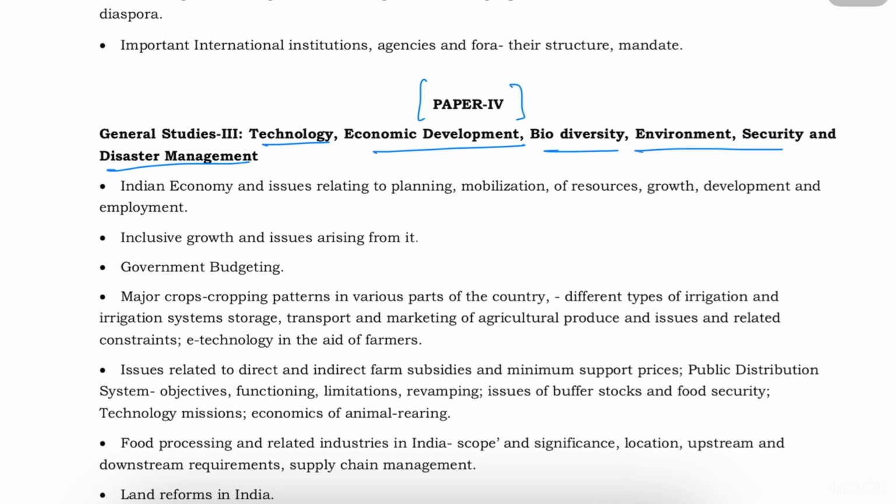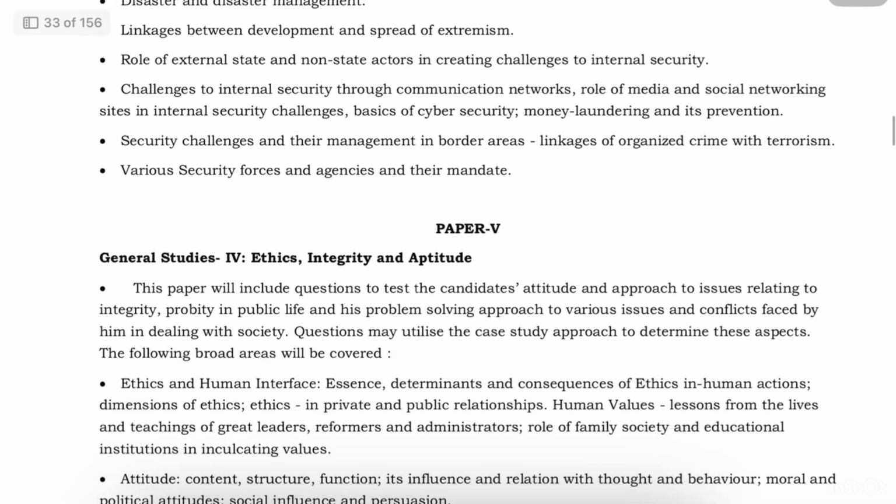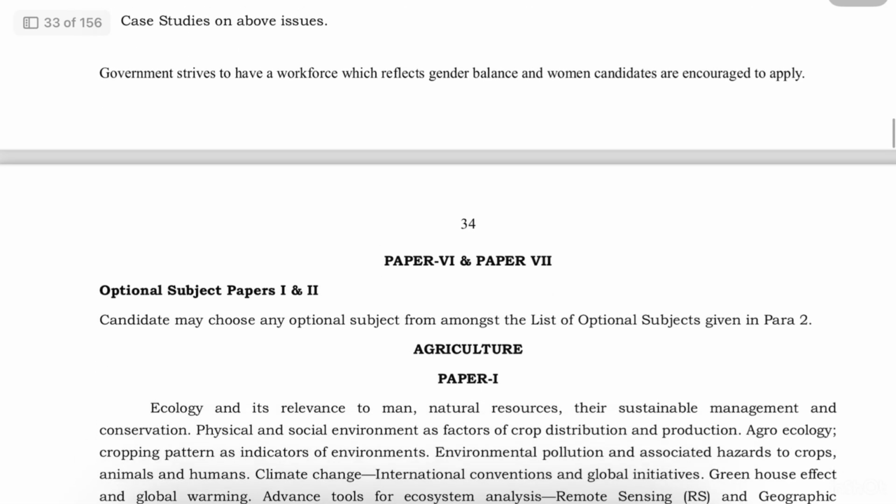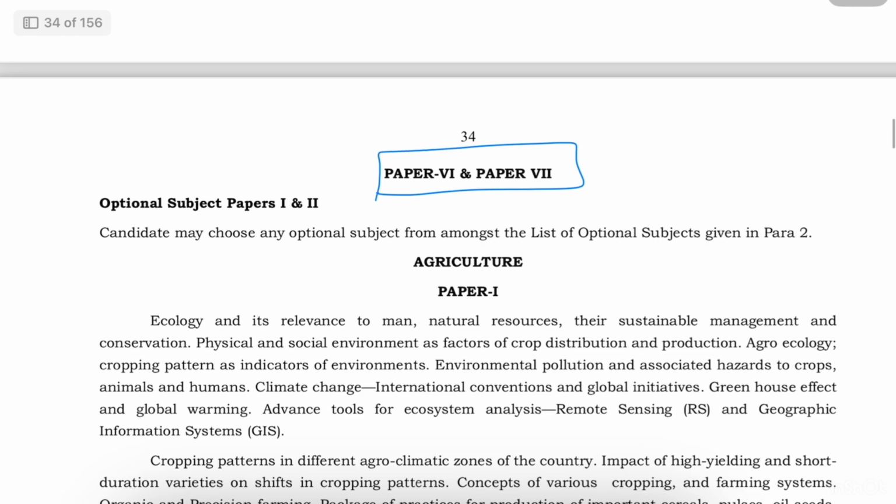The detail of these papers, I'll cover it in the next video. I'm just giving you an overview of what you need to know before getting into this UPSC preparation. And also, paper 5 is ethics, integrity, and aptitude. Paper 6 and paper 7 will be your optional papers. This is the optional that you will choose. Whatever you choose, that will be your paper 1 and paper 2 of optional, and you need to score really well in these subjects because it will mainly determine your marks in your mains.